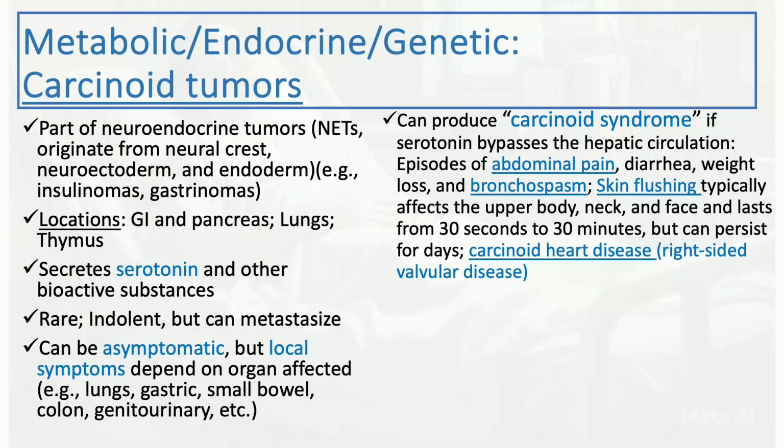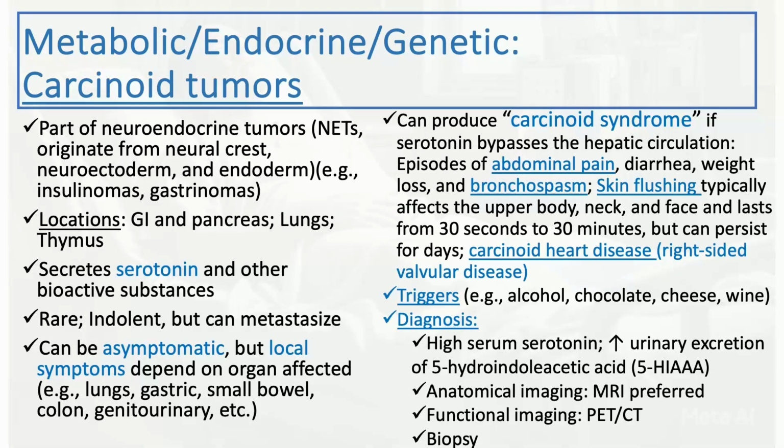Skin flushing could be a clue as well. Usually it affects the upper body, the neck, the upper torso, and the face, and can last from 30 seconds to 30 minutes. That can persist for days in some patients. And then another clue is carcinoid heart disease, which is right-sided valvular disease and right-sided heart failure symptoms. Triggers could be alcohol, chocolate, cheese, and wine. Ask patients about those.